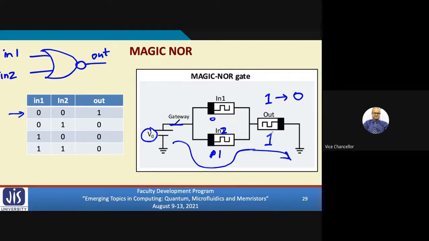So whenever one of the input memristors is conducting, the current will flow for all these 3 cases. So it will change the output memristor from 1 to 0. So NOR operation will be carried out.